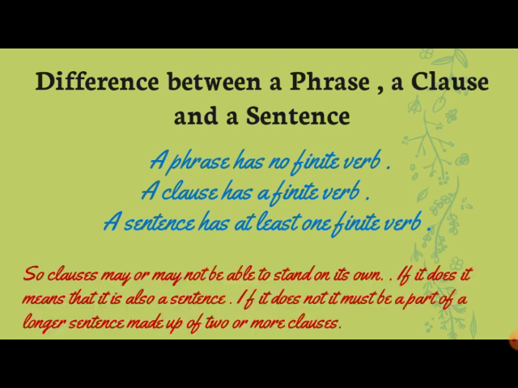Clauses may or may not be able to stand on their own. If it does, it means that it is also a sentence. If it does not, it must be a part of a longer sentence made up of two or more clauses. So a clause can be a sentence also, or it may be a part of a sentence. So phrases and clauses are a part of a sentence.